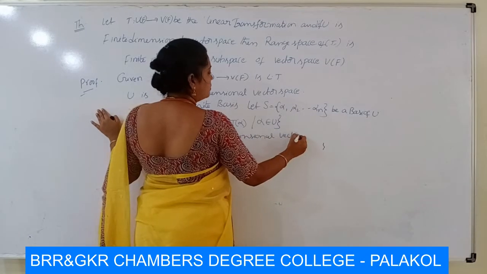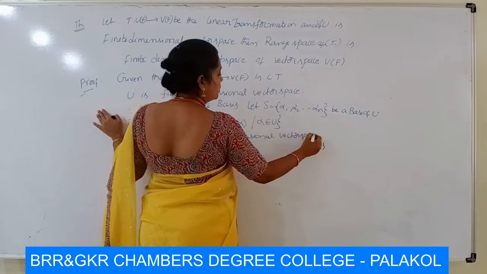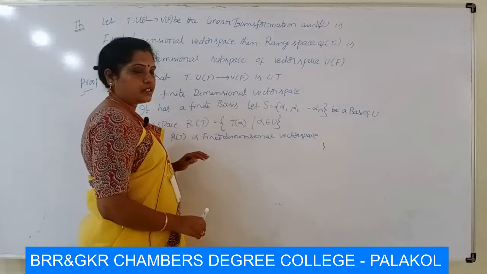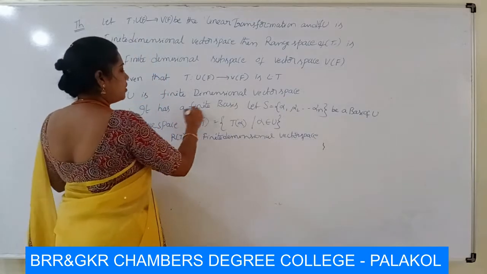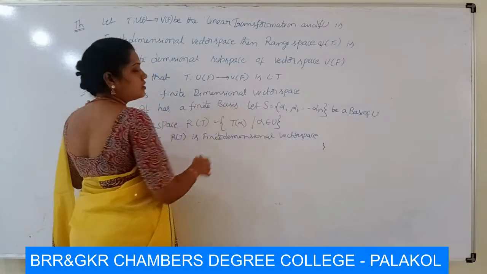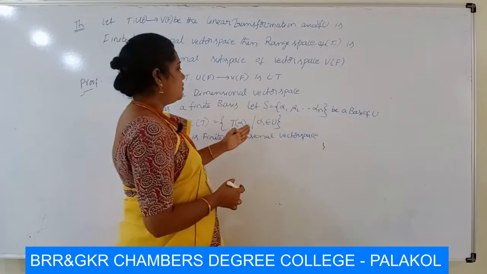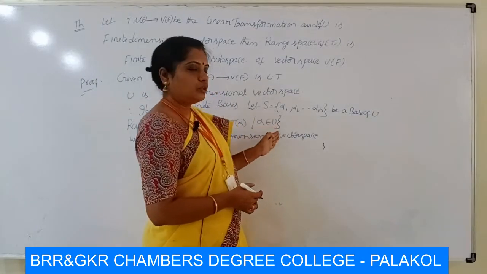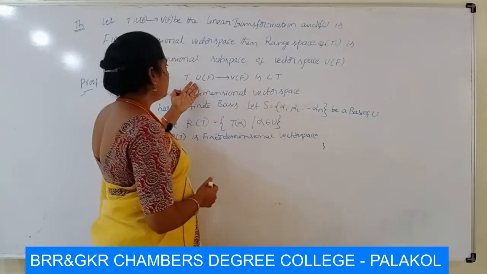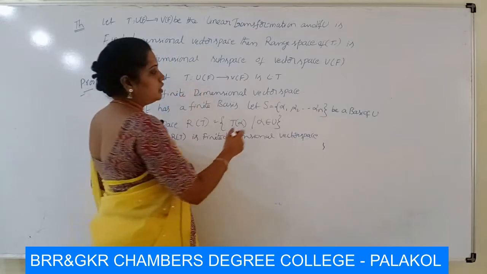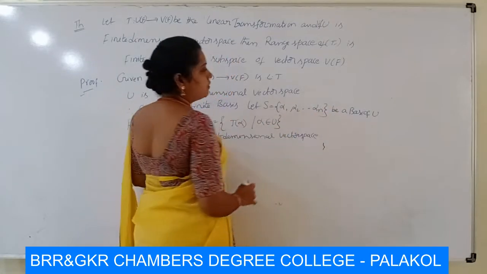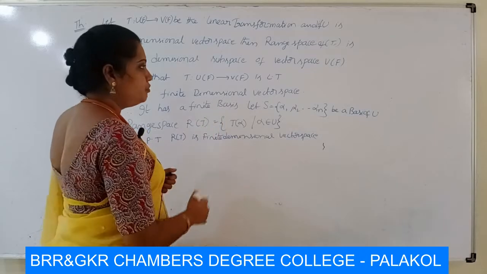For this we have to prove it has a finite basis. So R of T contains images of the alphas, where alphas belong to U. Here U is the domain of the transformation. So alpha 1, alpha 2 and so on alpha n are elements of U.